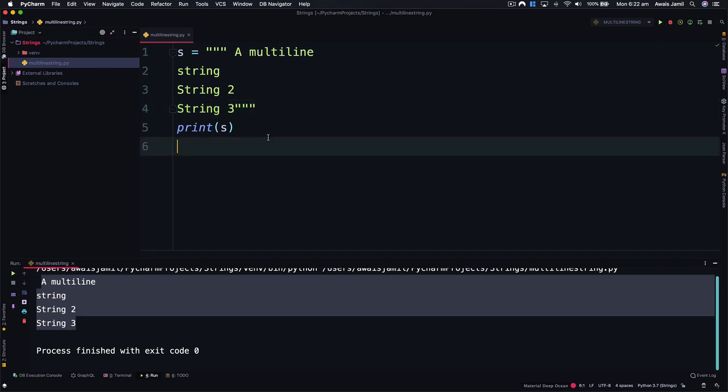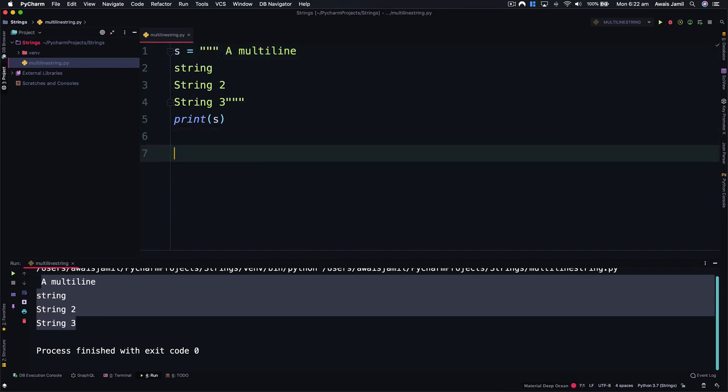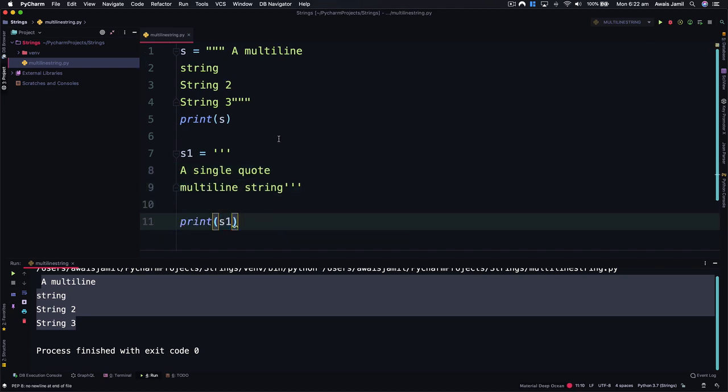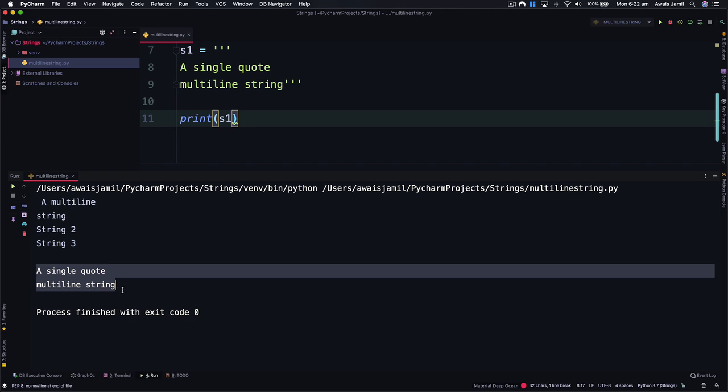Another thing I would like to show you, that you might be wondering about: we used 3 double quotes, but you can create a multi-line string with single quotes as well. I'm going to run this file and now we can see we have a single quoted multi-line string as well.